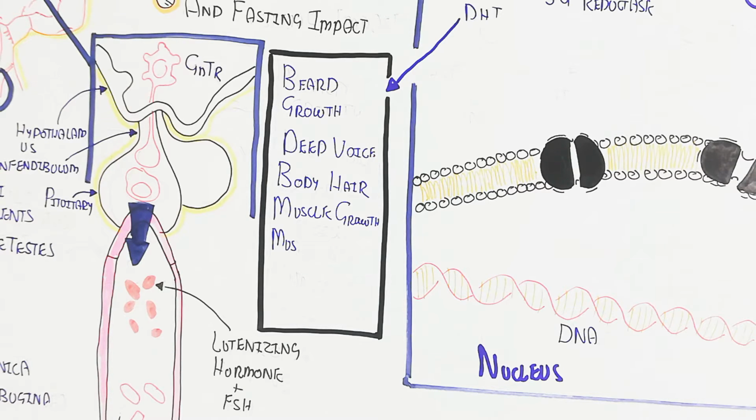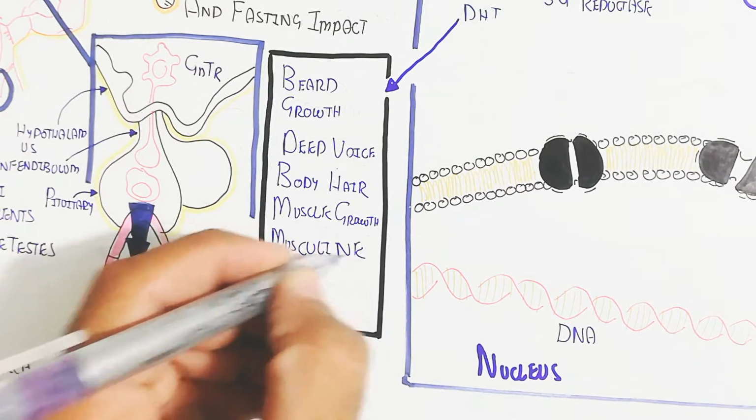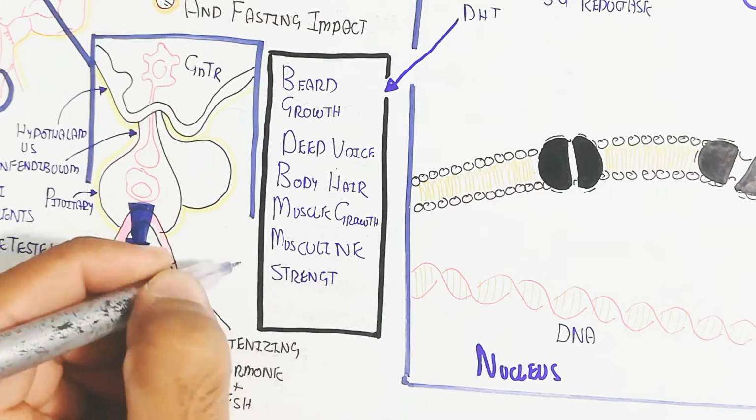On the other hand, the primary sexual characters, for example the development of the male reproductive system, are due to testosterone, not dihydrotestosterone.